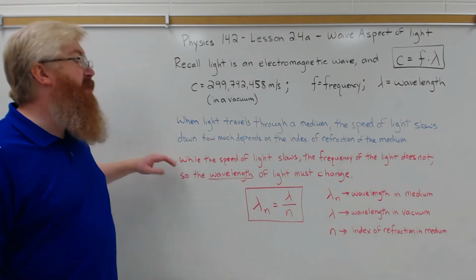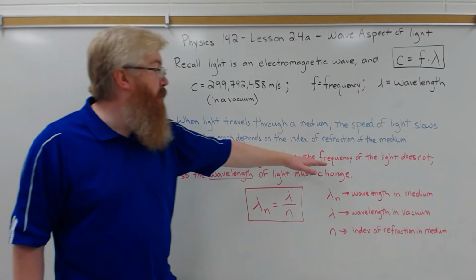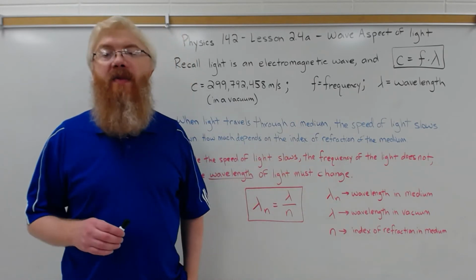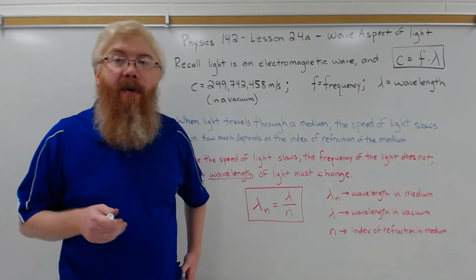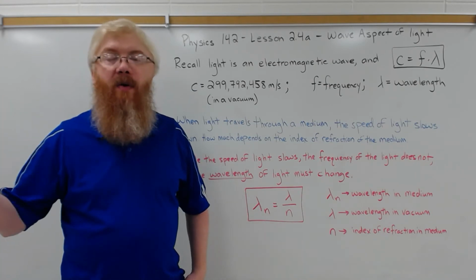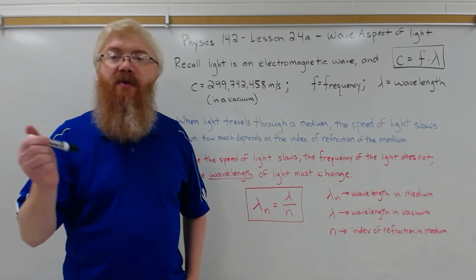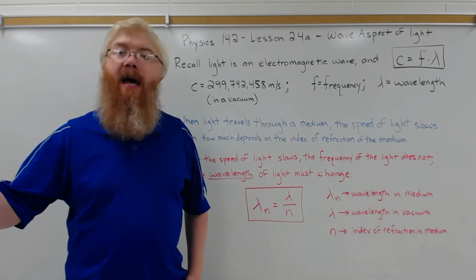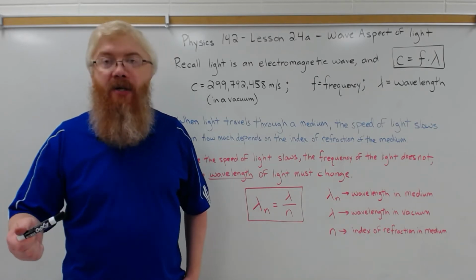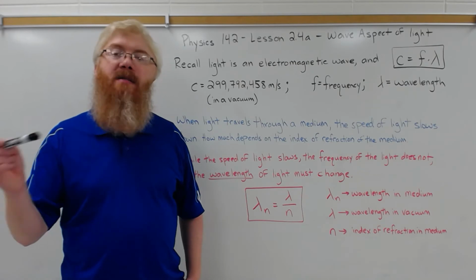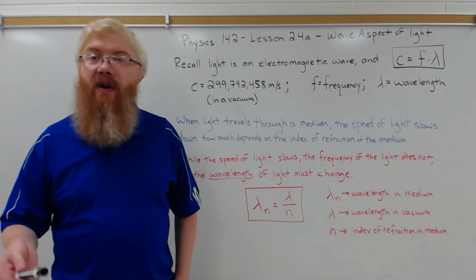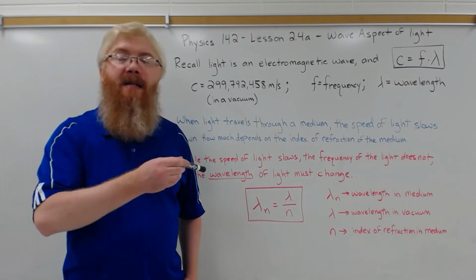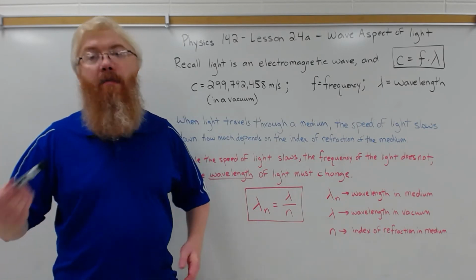Interestingly, while the speed of light slows in a medium, its frequency doesn't. The frequency of light doesn't change. So if you have an aquarium at home, if blue light of a certain frequency hits the aquarium glass, as it moves into the glass, its frequency stays the same. As it moves into water, its speed changes, but its frequency stays the same. As it moves back into the glass on the other side of the case, its speed changes again, but its frequency remains the same. And then finally it gets back into the air, its speed changes, but its frequency remains the same.